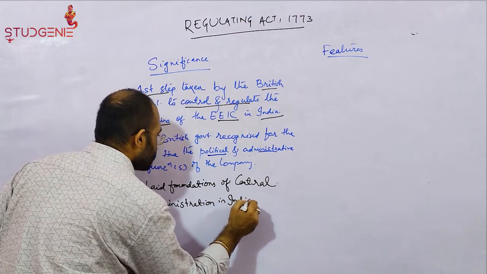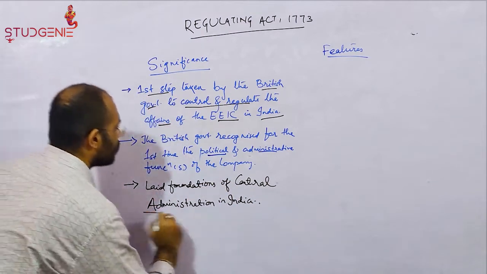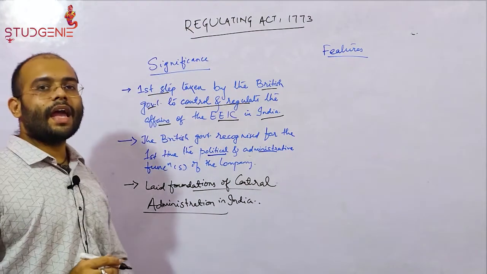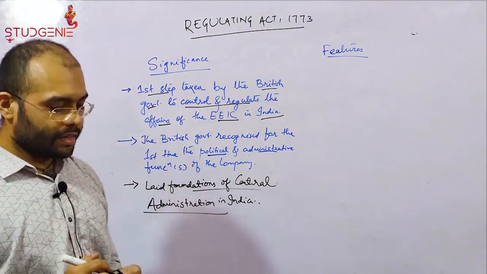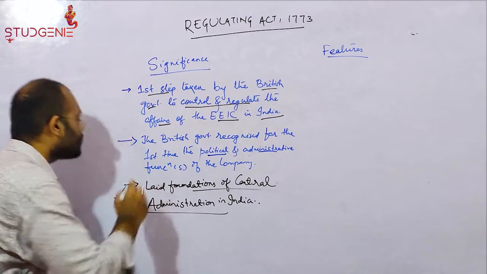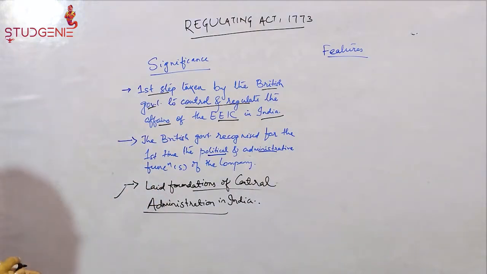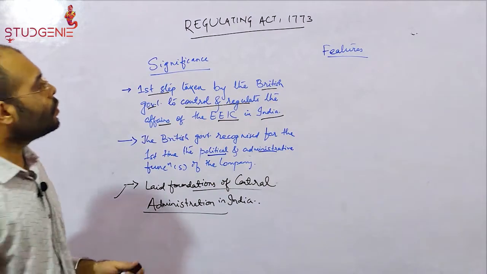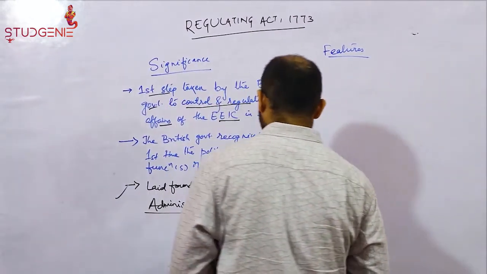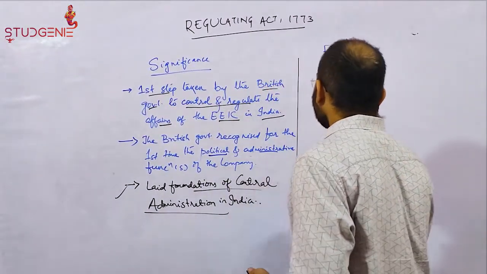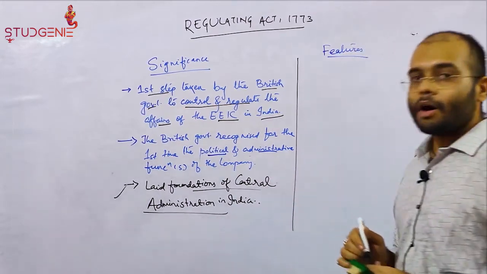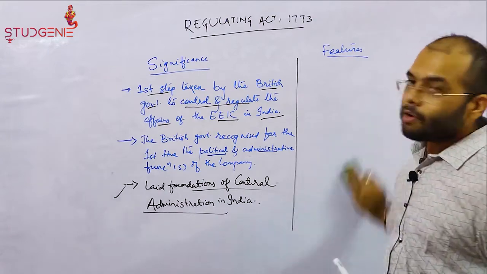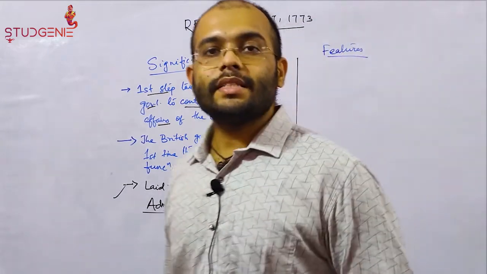The foundations for central administration over India were laid down by this Regulating Act of 1773. This question has been previously asked. So now we would be moving on to look at the features. One by one we would be looking at the features that were present in the Regulating Act of 1773.